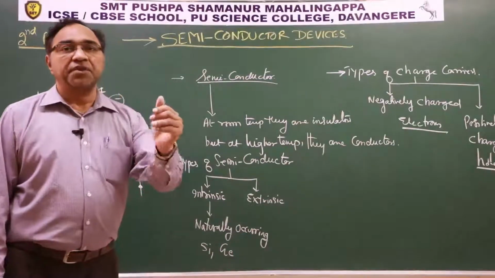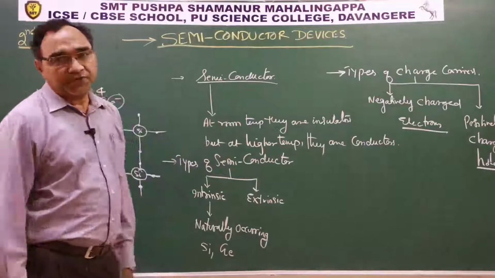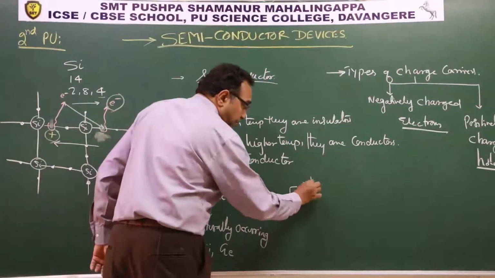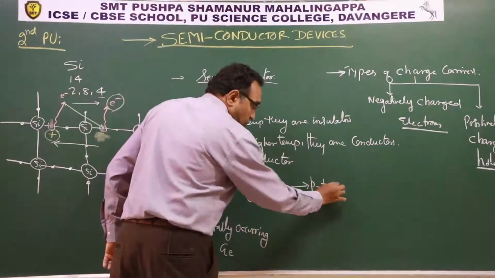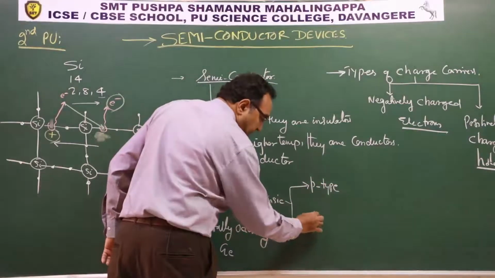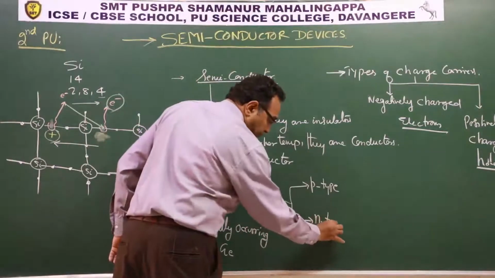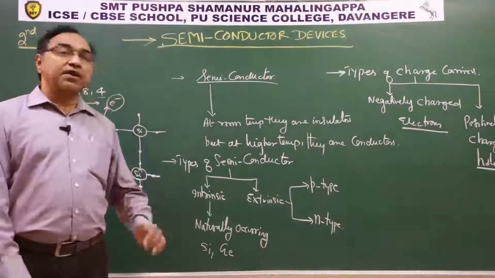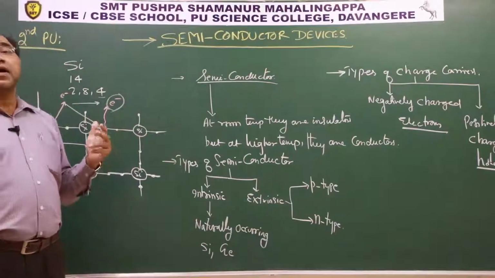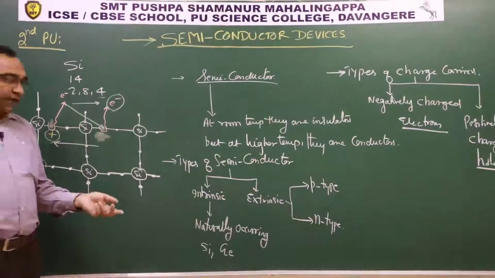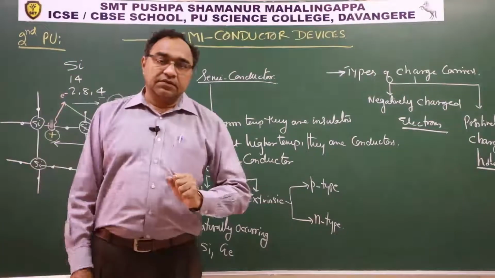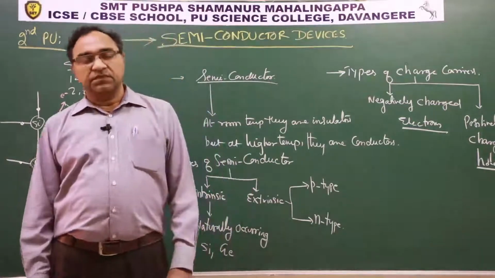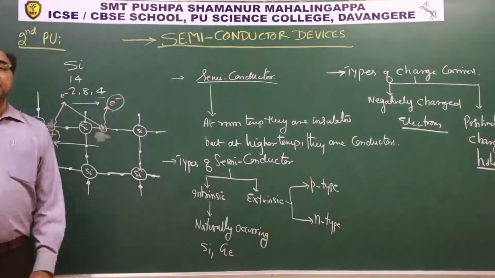Go a little one step ahead, types of extrinsic semiconductor. We can say P type, and another is N type. What does P stand for? Positive. What does N stand for? Negative. And what do they represent? P and N represent the charge carriers in majority. That is to say, majority charge carriers.